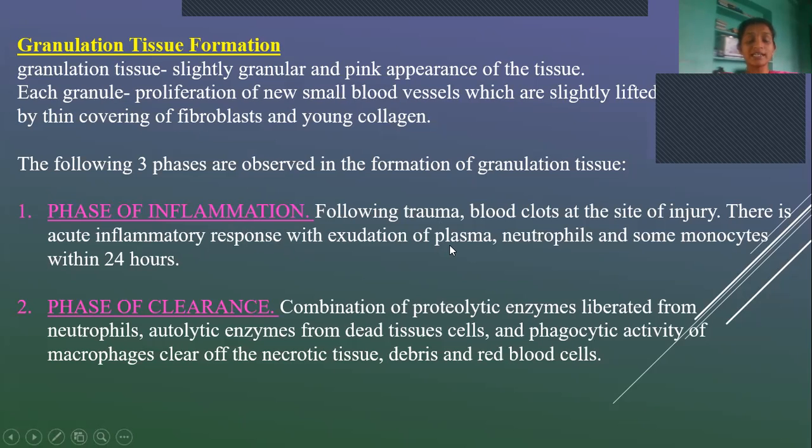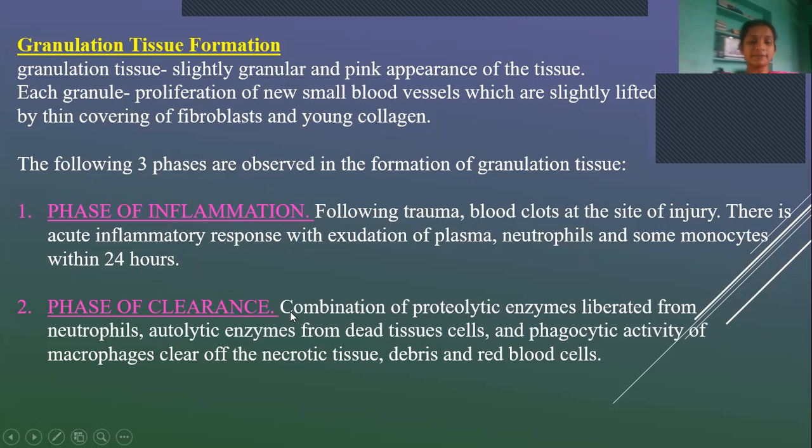That means the dead tissues are exuded into the interstitial spaces, along with plasma, neutrophils, and monocytes, within 24 hours. So in this phase, the inflammatory cells get exuded out within 24 hours.